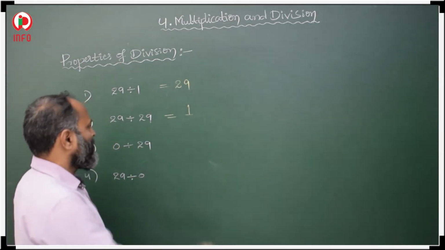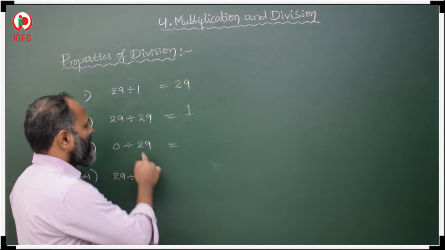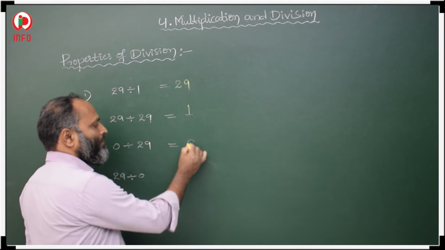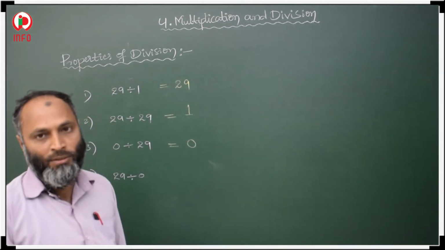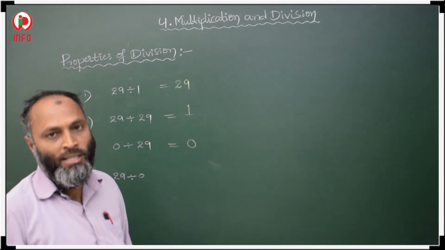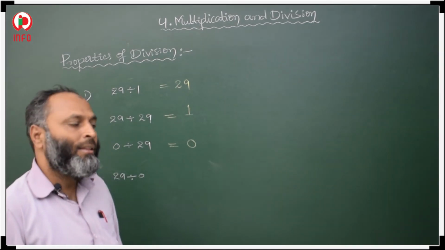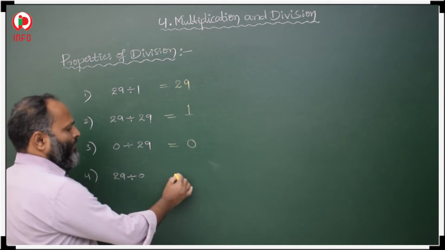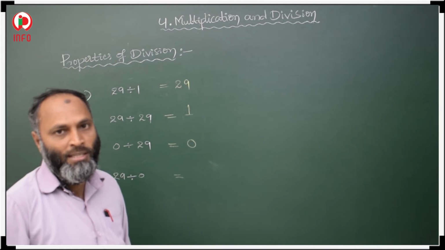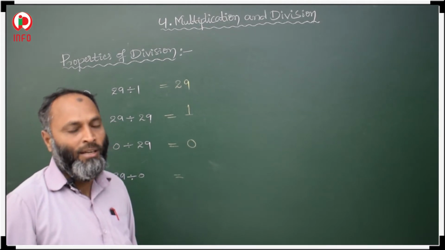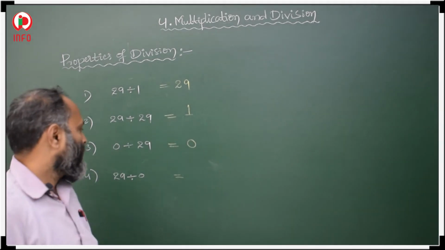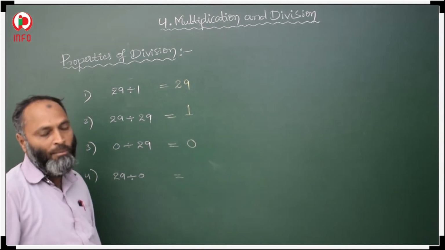The next, 0 divided by any number, the answer will be 0. The answer is 0 only. If 0 is divided by any number, the answer is 0. If any number is divided by 0, it is meaningless. Okay. So these 4 things you have to remember.